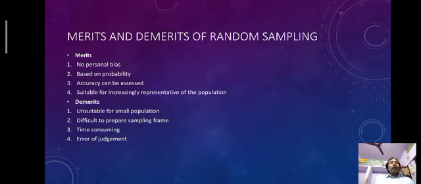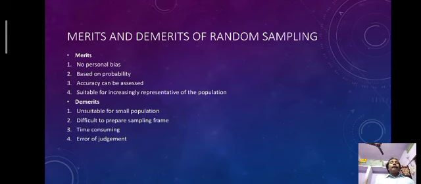So what are the demerits? First, unsuitable for a small population. If the population is small, we can't use random sampling, because accuracy can't be obtained in a proper way. Next, it is difficult to prepare a sampling frame.